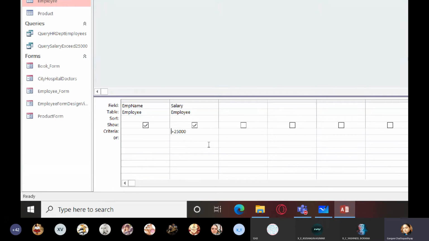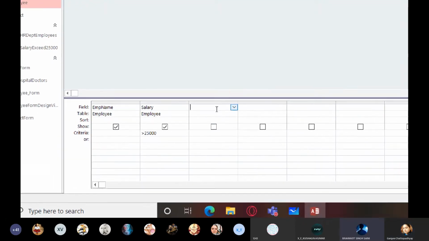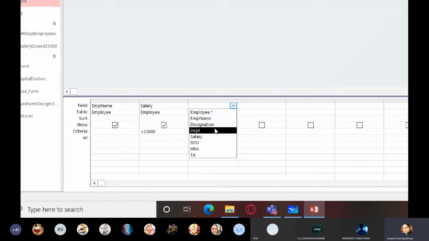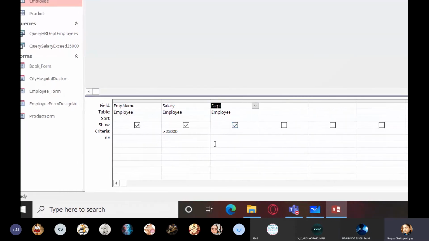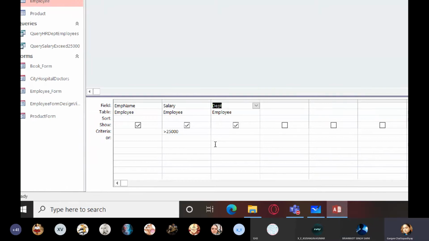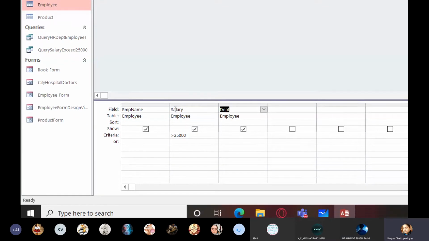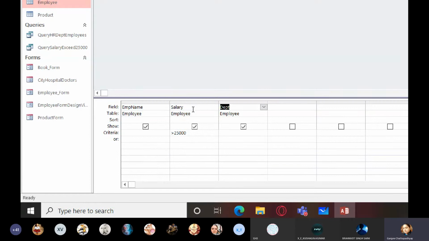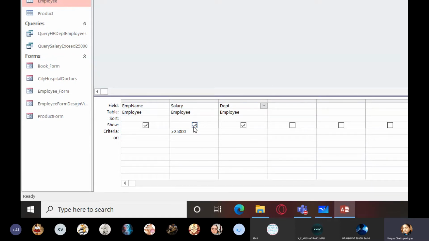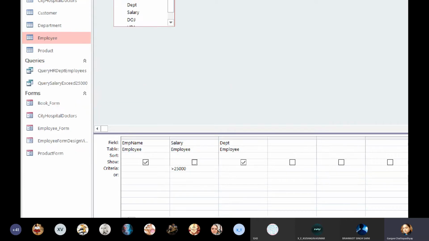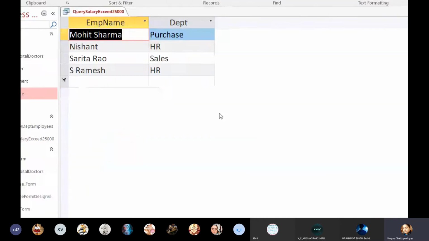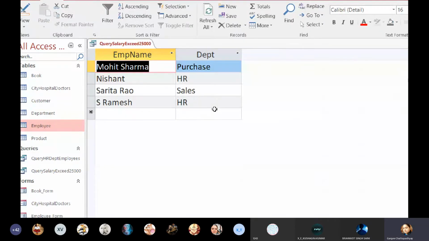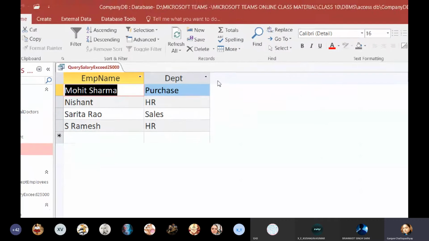And we'll just add another field named department. Okay, so I'm selecting department DBT over here. Fine. Now we'll save it. There is one thing you are missing. We will be removing the check mark from salary, but the criteria will work according to salary only. Save this, run this. So you are able to see only the employee names and departments, okay? But usually it is a good practice to also display salaries.